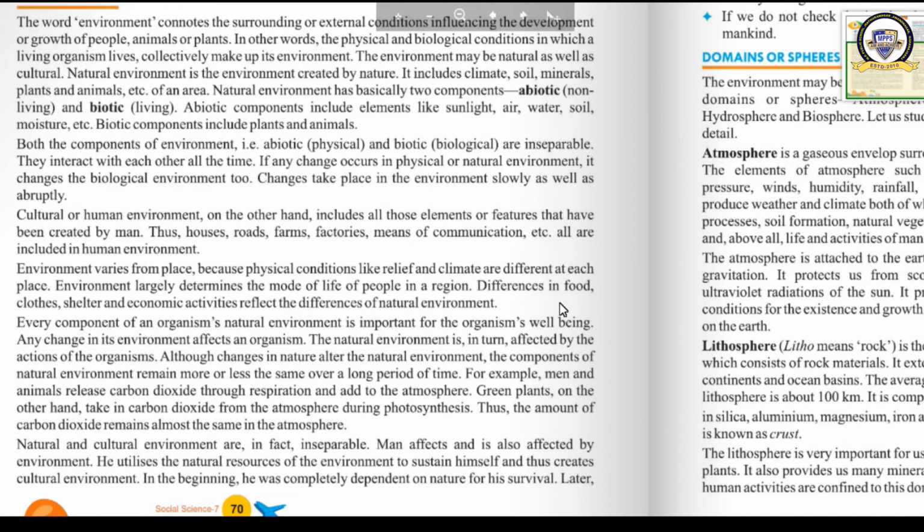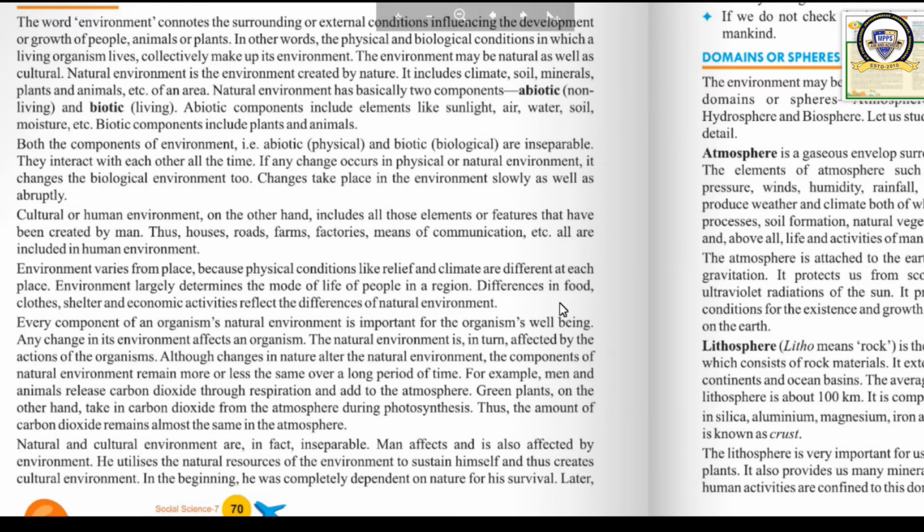Okay, let us move ahead now. We can very clearly state that all the components of an organism's natural environment are important for its well-being, that is, the well-being of that particular organism. If there is any change in any field of the environment, what will happen? The organism will be affected.